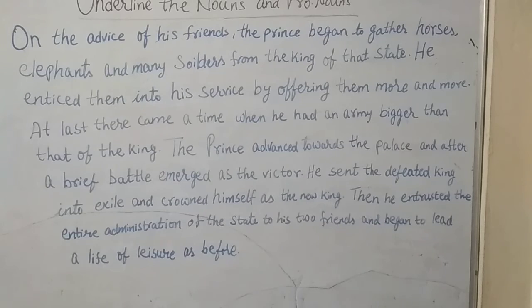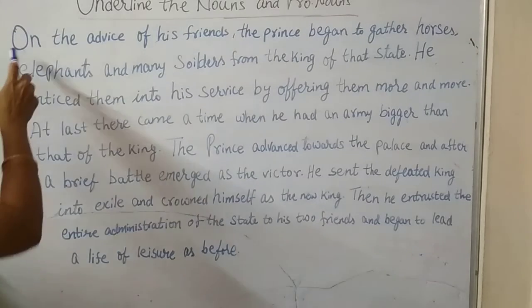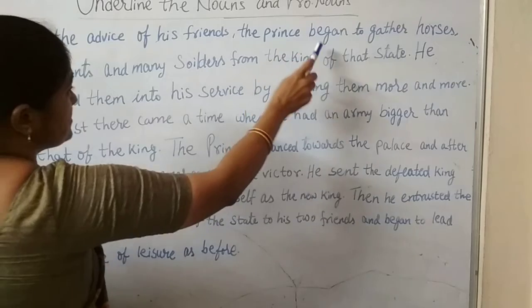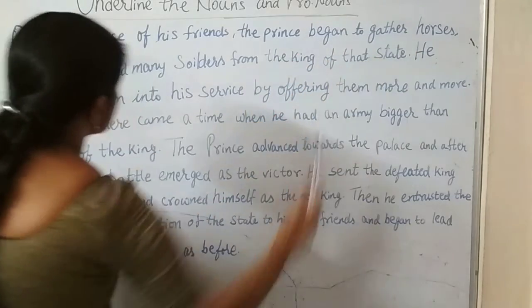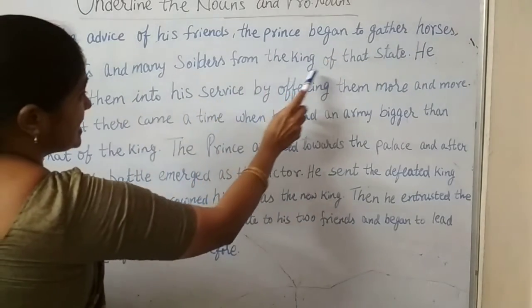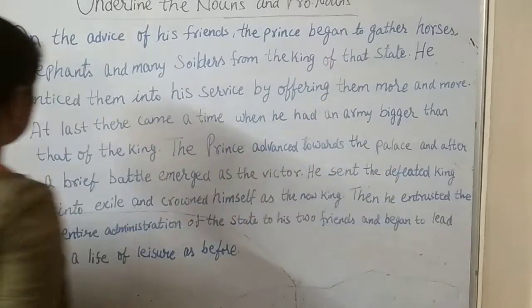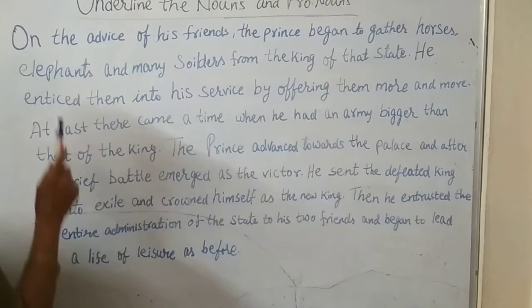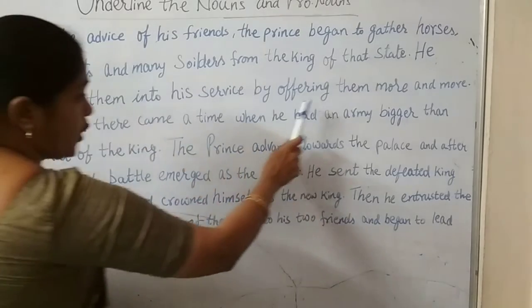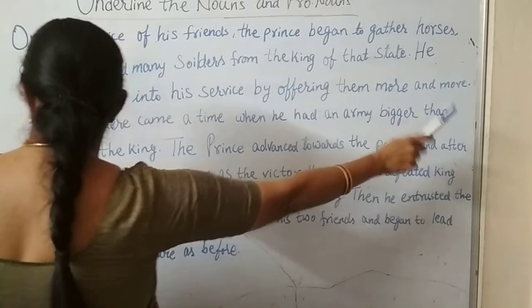On the advice of his friends, the prince began to gather horses, elephants, and many soldiers from the king of that state. He enticed them into his service by offering them more and more.